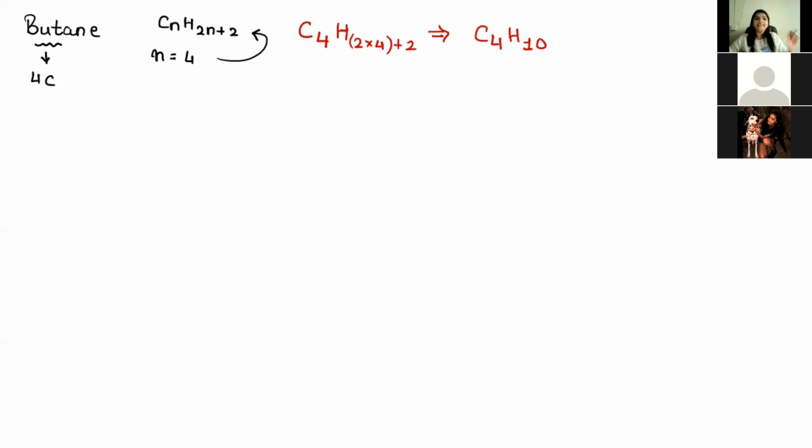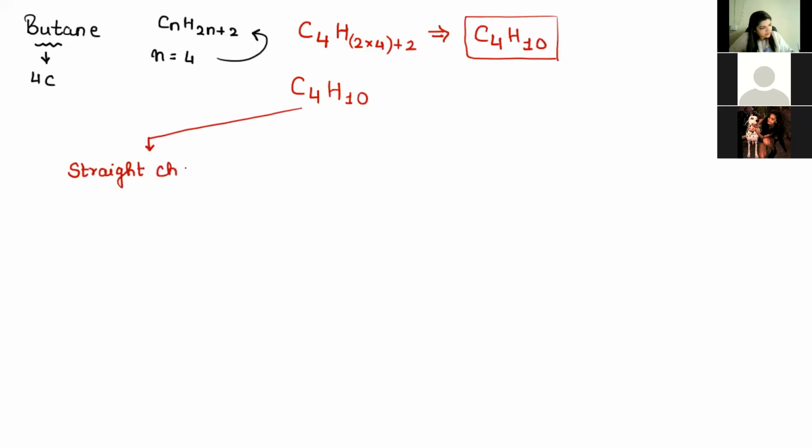So if I'm substituting n is equal to 4, I get the formula of butane, which is C4H10. Now C4H10 can be written in 2 ways. Everybody will pay attention, and then I will ask you, and then you can copy. So C4H10 can be written in 2 ways. The first structure is a straight chain compound. So we directly write it as 4 carbon atoms in a row.